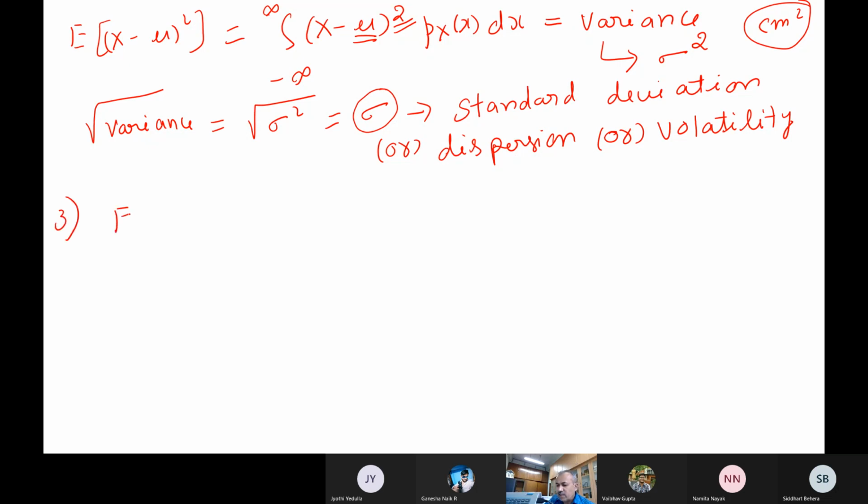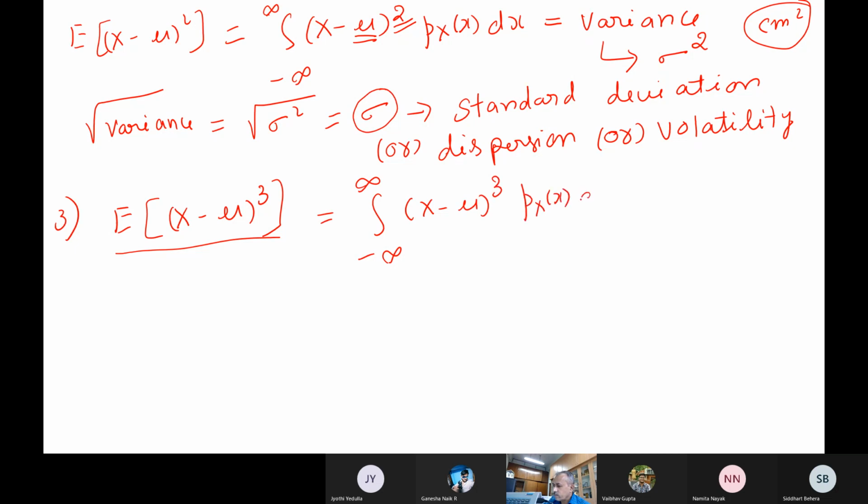Now the third moment, that is the expected value of (x minus mu) whole cube. What will be the units of the third moment if x is in centimeters? Centimeter cube. So in practice, if I want to normalize, to non-dimensionalize, that means no units, we divide this by sigma cube. Now what will be the units of this if I divide by sigma cube?